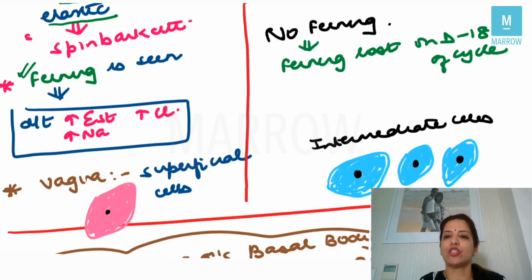So under the effect of estrogen, you will get eosinophilic cells, which are superficial cells, and under the effect of progesterone, you will get basophilic cells, which are the intermediate cells, right?